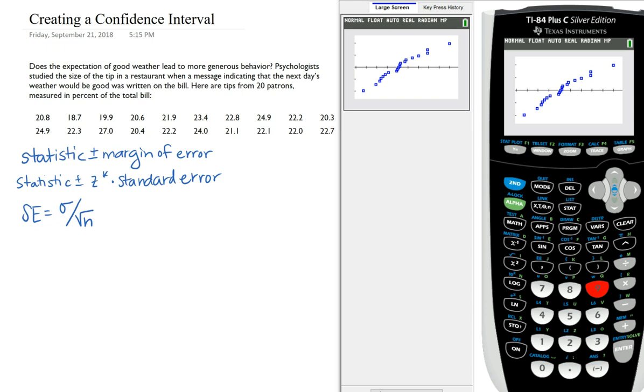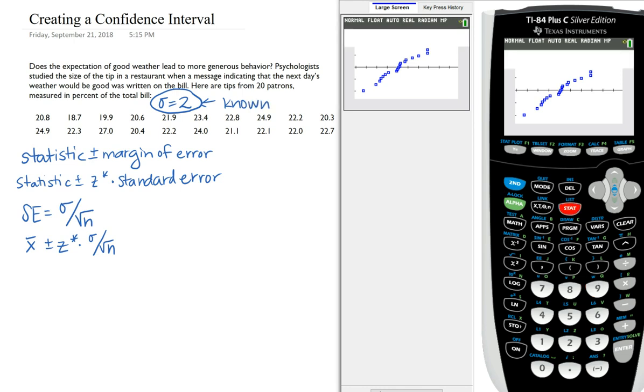So for this particular problem, we're going to be dealing with our statistic, which is x bar, plus or minus our z critical value, and we're going to multiply that by our sigma over root n. Something that is written further on down the problem that I didn't copy and paste here is that we do know that for this restaurant, the standard deviation for average percentage of tips is 2. And so we are going with the assumption that this is known information, which is why we're using a z-value.